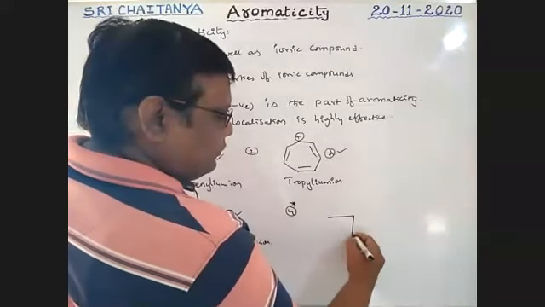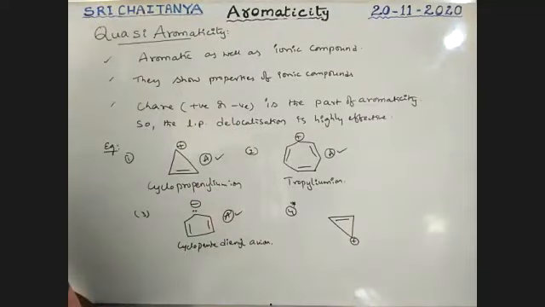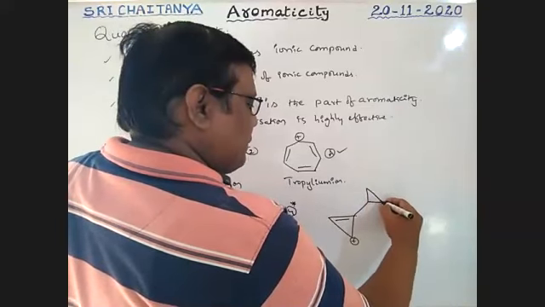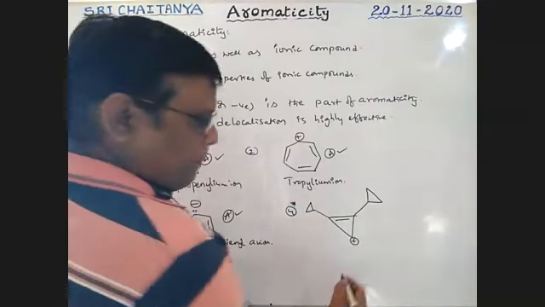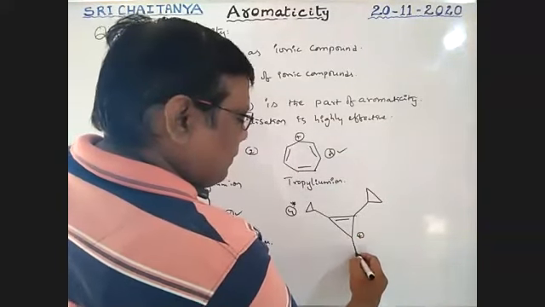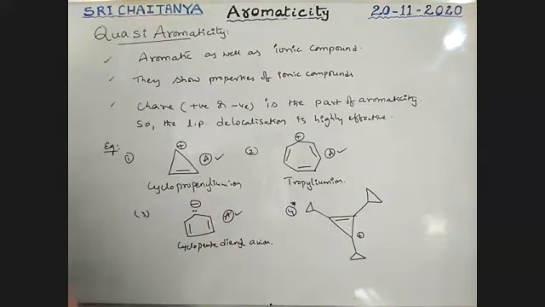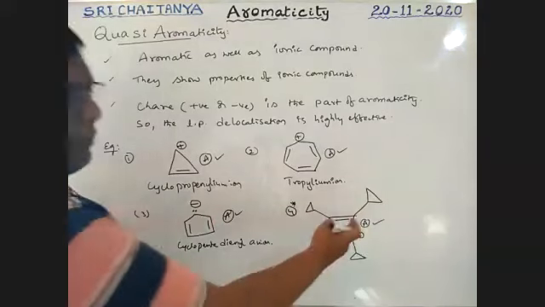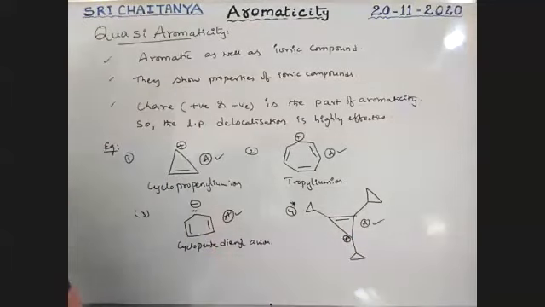It is the cyclopropenyl ion, now bonded with three cyclopropane rings, which is very, very stable. It is also aromatic. So I am considering only this structure. This is positive, boys. That structure we consider.